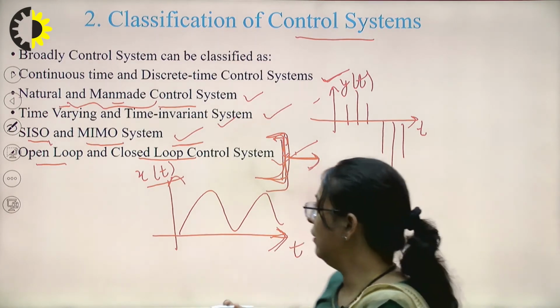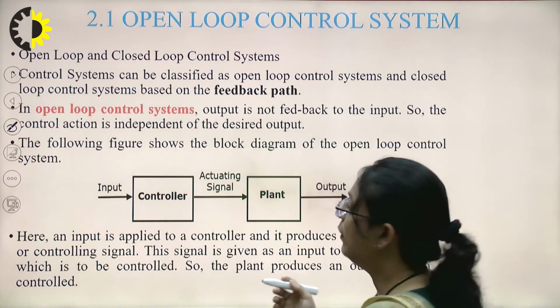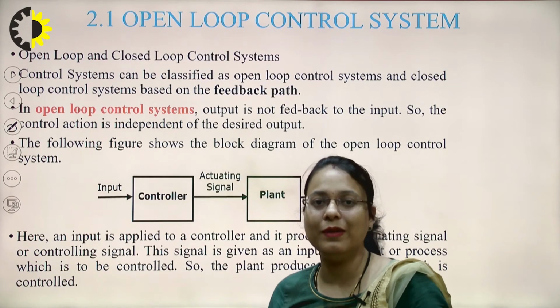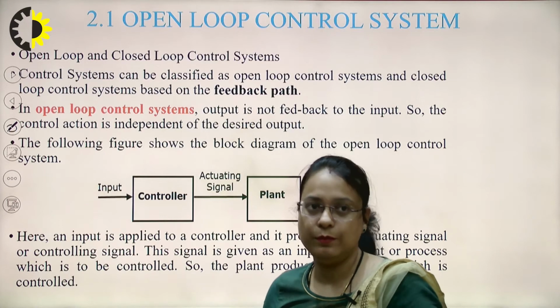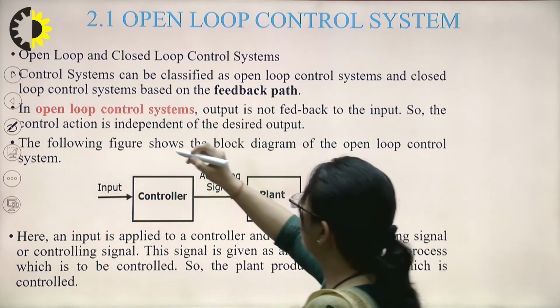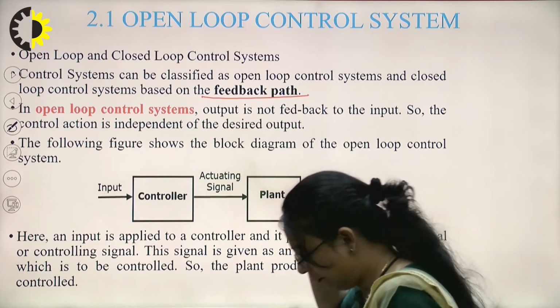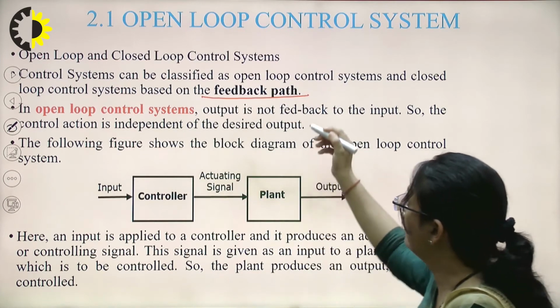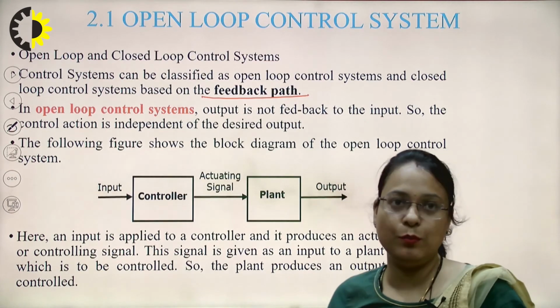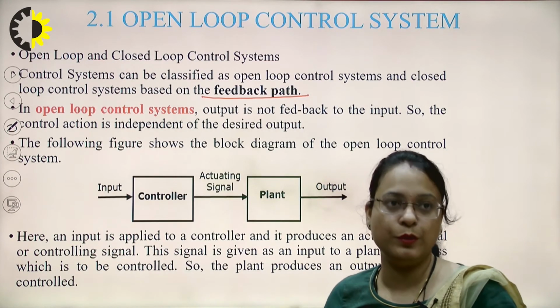Okay, now let us discuss the open loop control system and the closed loop control system in brief. So basically, depending upon the feedback path, control systems can be classified as open loop control systems or closed loop control systems.